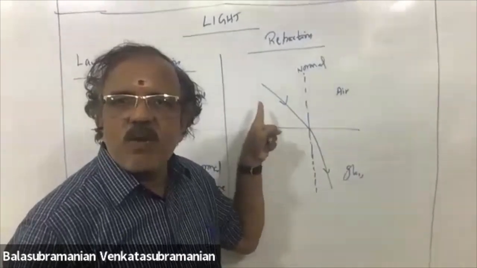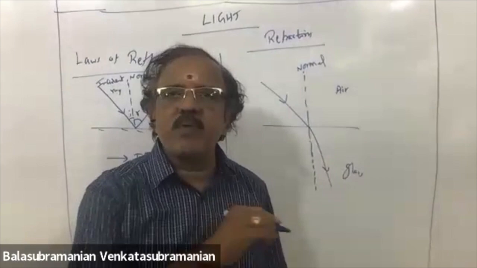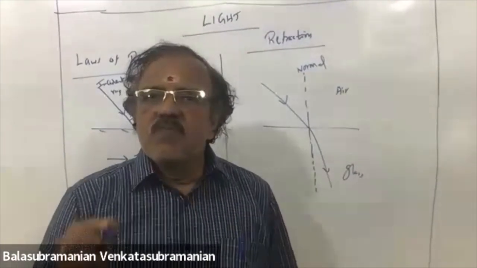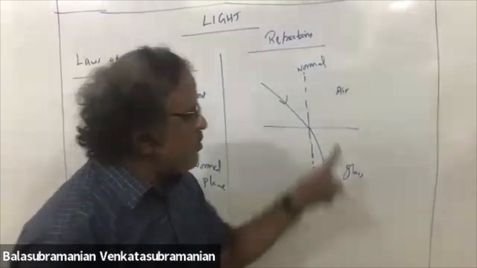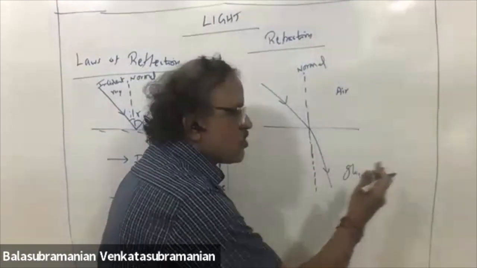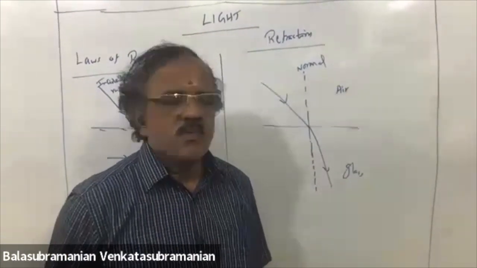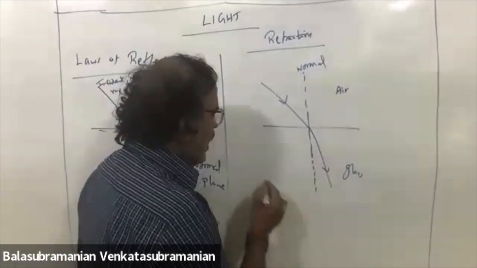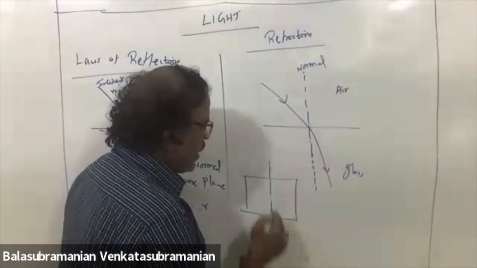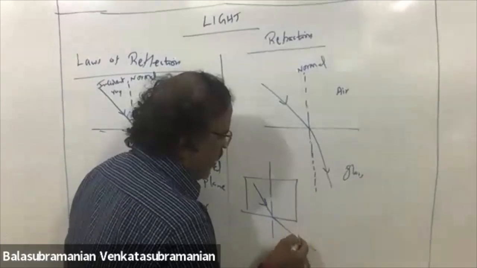Light travels from rarer medium to denser medium. Air means rarer medium. Glass means denser medium. When the light is refracting from rarer medium to denser medium, it bends towards the normal. When light is deviating from glass to air, it bends away from the normal.